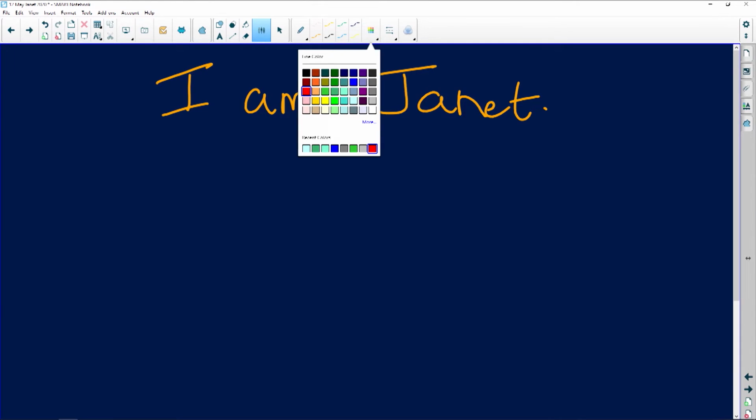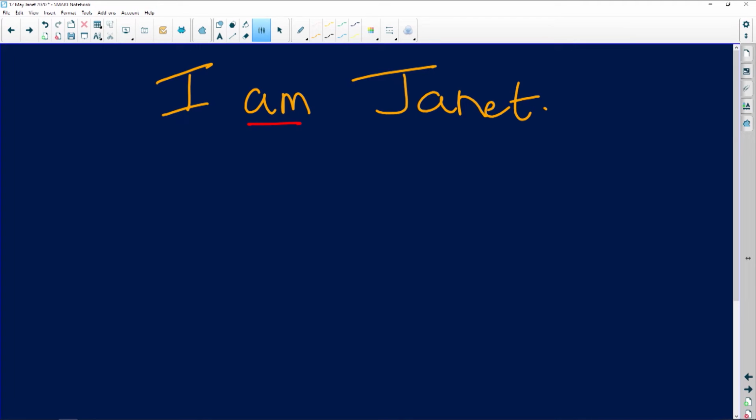So what have we got here? We've got a finite verb. How do we know? What tense are we in? Present tense. So the word that tells you the tense, together with any other bits that might tell you a doing bit, is the finite verb. This is the finite verb.